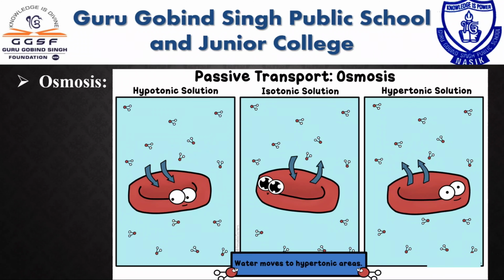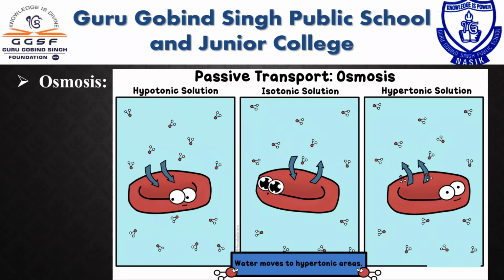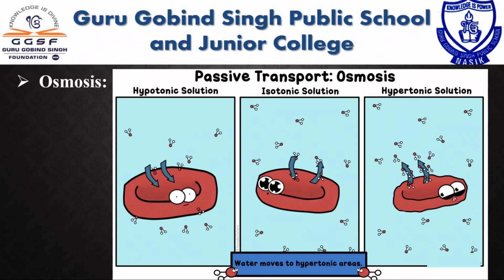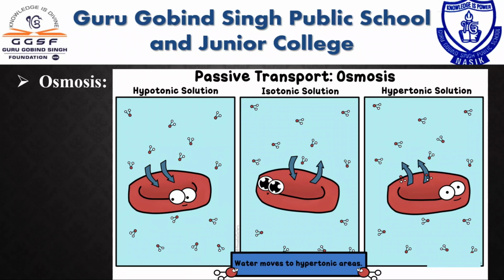There are three possibilities: hypotonic, isotonic and hypertonic. In hypotonic solution, the cell has less water than the outside medium, so water enters the cell. In isotonic solution, the medium outside and inside the cell has the same proportion of water. Water does not go in or out. In hypertonic solution, the cell has more water than the outside medium, so water comes out of the cell.